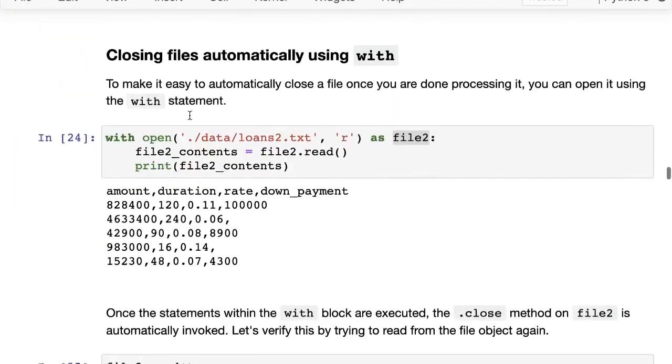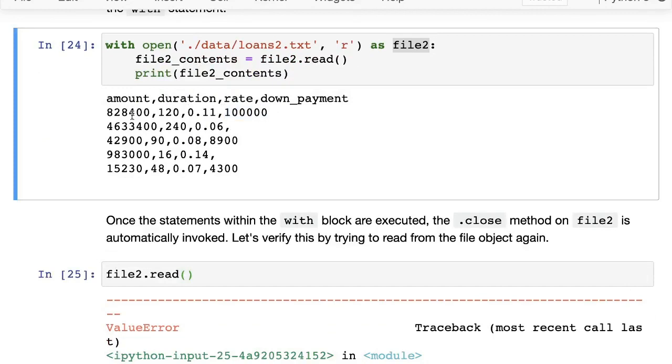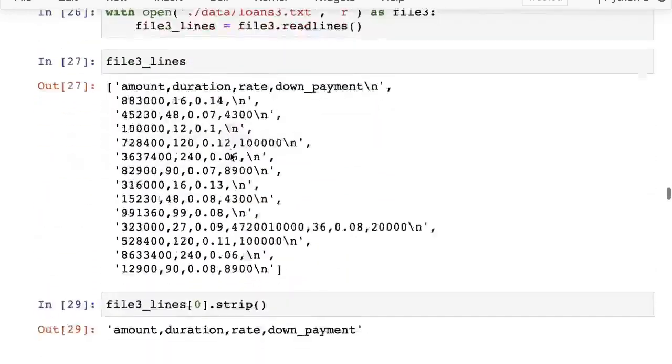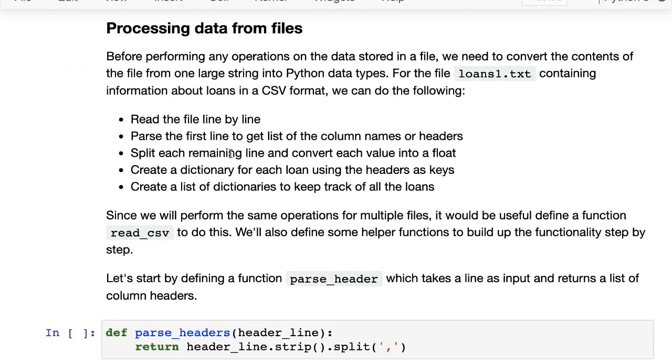For example, if we check this file2, you can see that down payment is present for the first loan, but there is no down payment for the second loan, and there is no down payment for the fourth loan. Now if you try to read it directly using NumPy, this might be difficult. So this is where we have to do some custom processing.